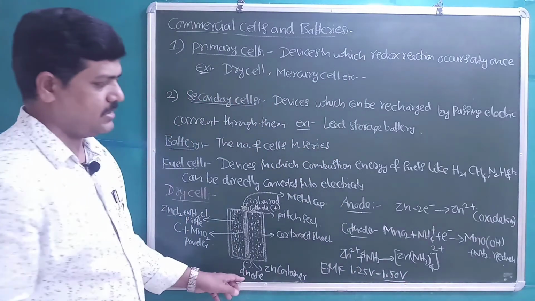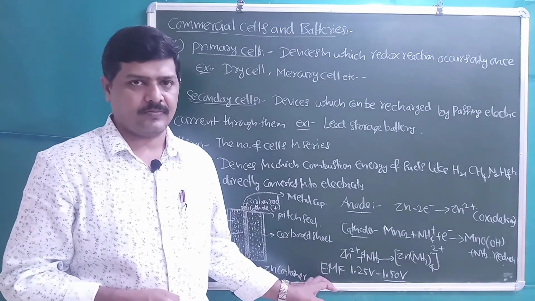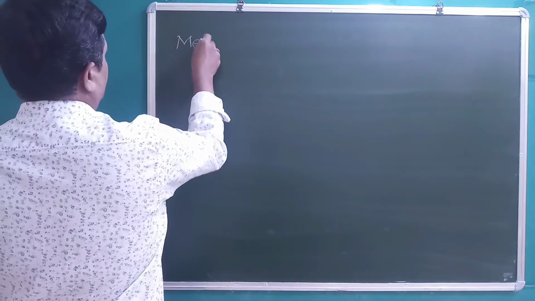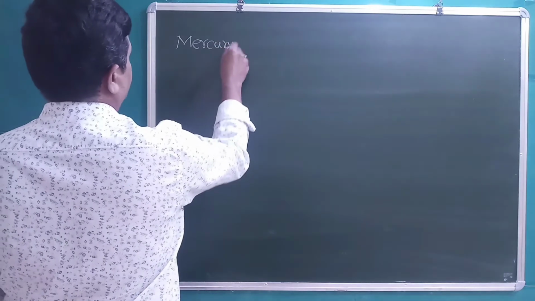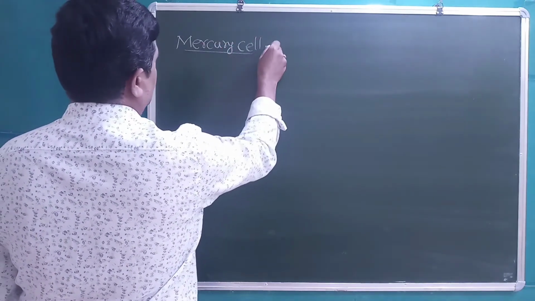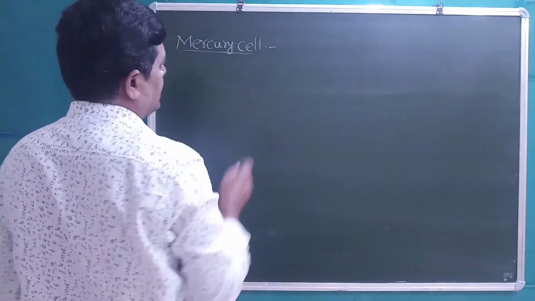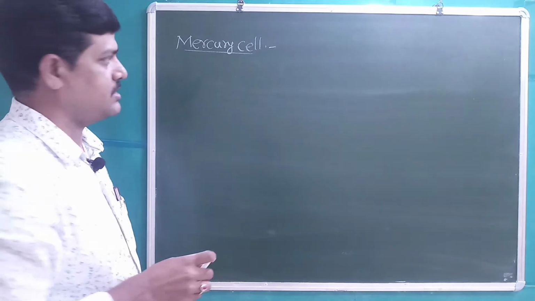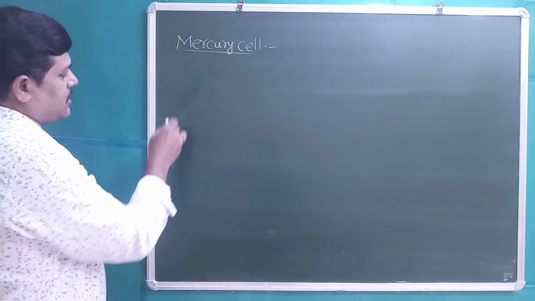Next, let us discuss the mercury cell, which is also a primary cell. Primary cells are devices in which a redox reaction occurs only once. They are not rechargeable.